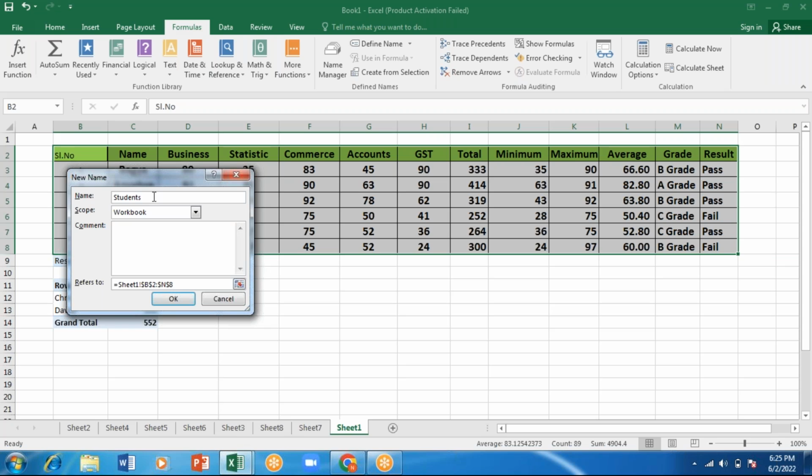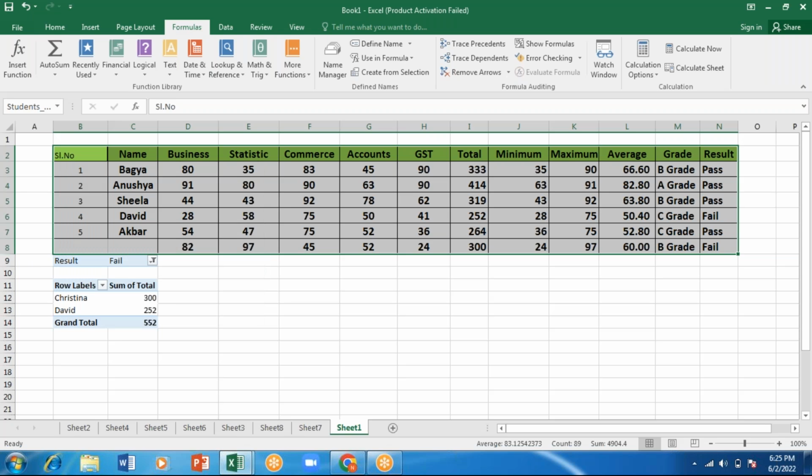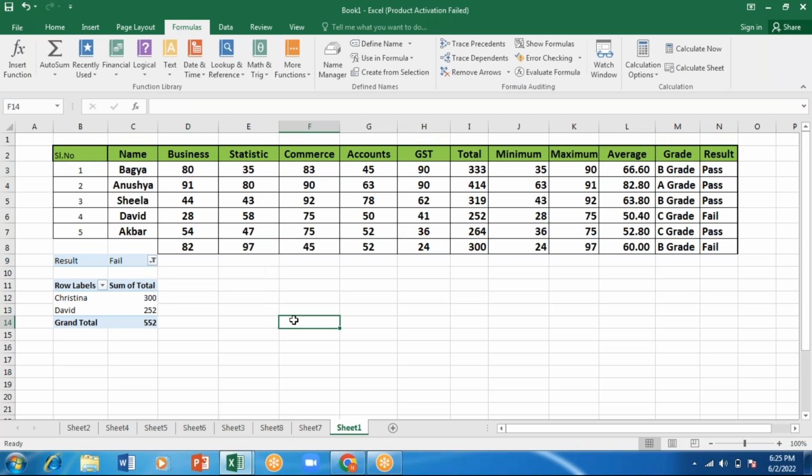And remember, when you're giving a name for any table, it will not accept a space. You have to give an underscore. Okay, students, marks, underscore, list. So this is the place which I have selected and I'll click on OK. So I've given a table name here.